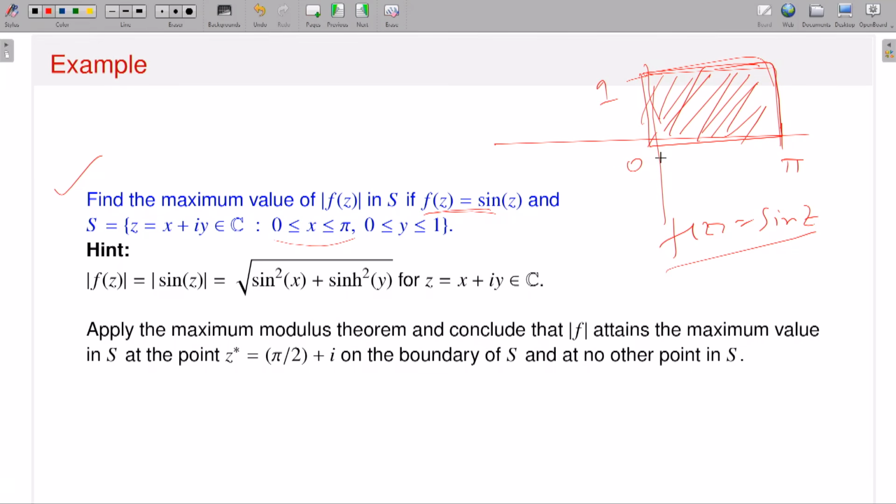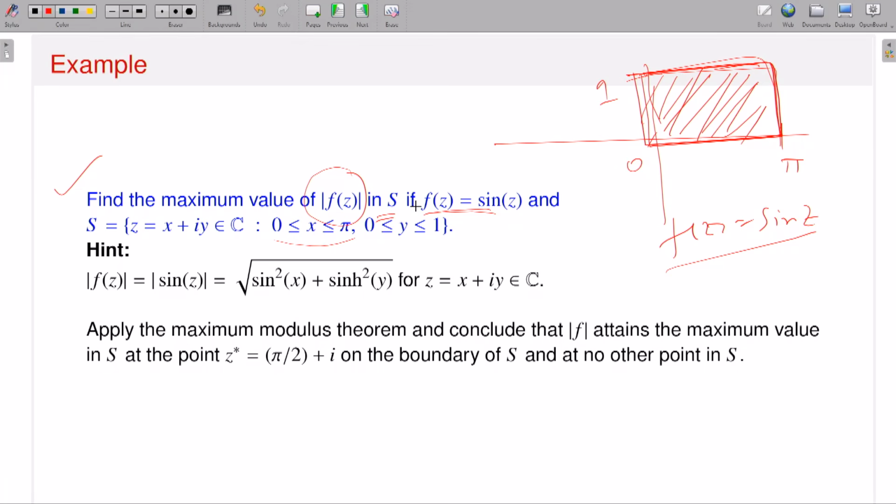By the maximum modulus principle, since my function is continuous on a closed bounded region S and analytic in the interior of my region S, and f of z is equal to sine z, which is a non-constant analytic function, therefore maxima and minima exist for modulus of f, and it attains only on the boundary, not in the interior. And what I want is to find the maximum value of f in S.